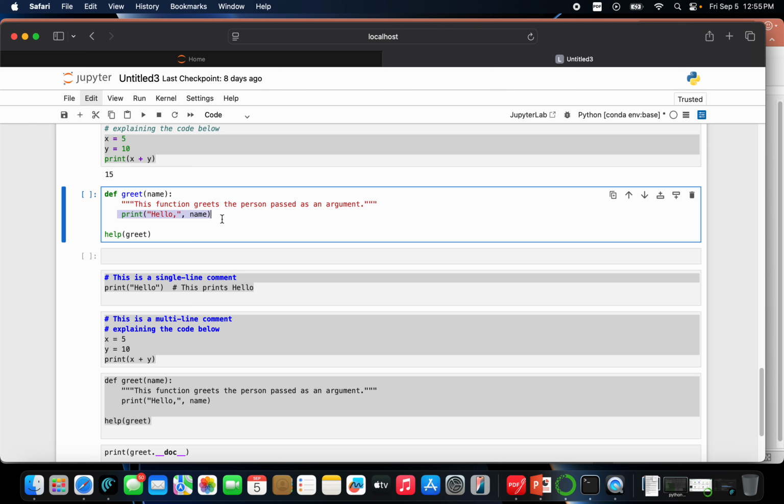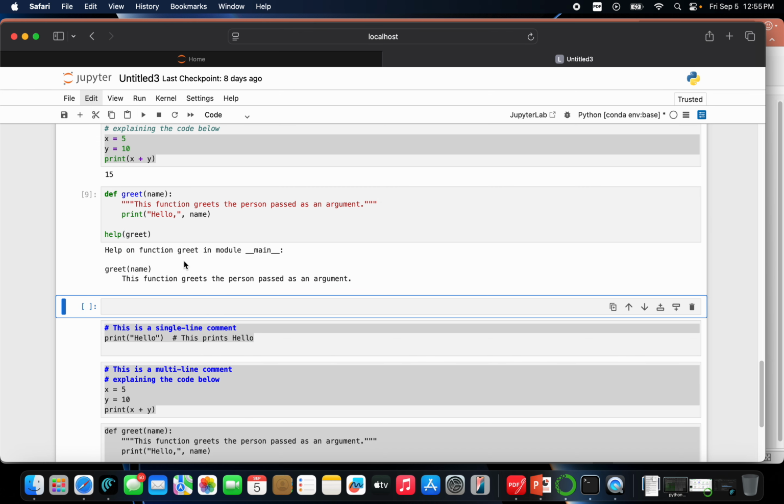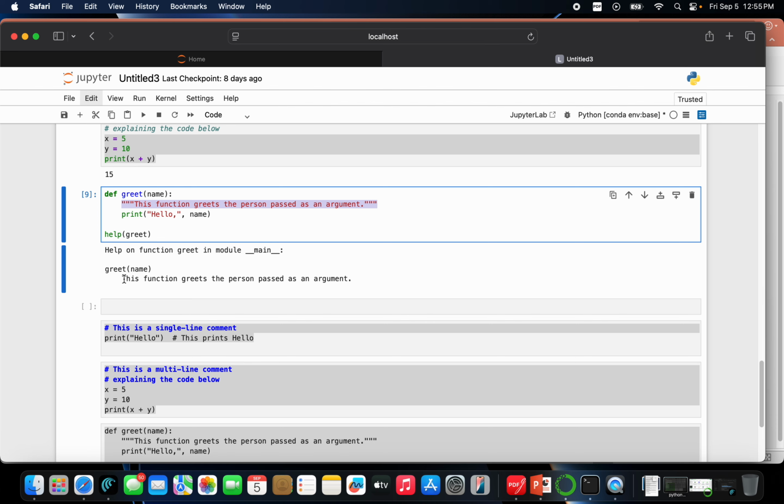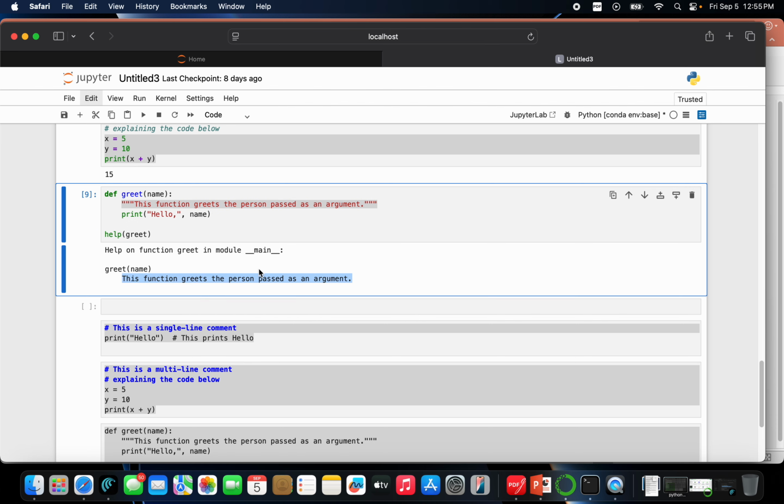And print hello is the code part, and help is the function that gives the output. When we run this, what output do we get? Help on function greet in module main, greet name, like this. And this is the doc string, right? Whatever is mentioned here will be shown here.